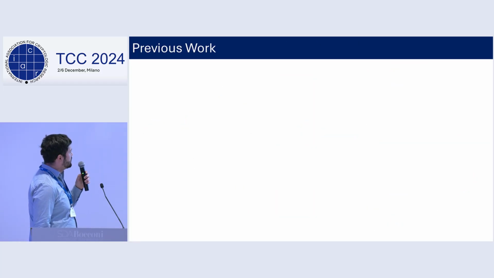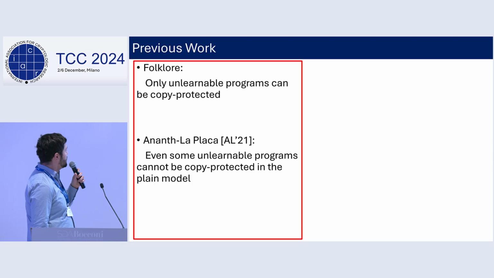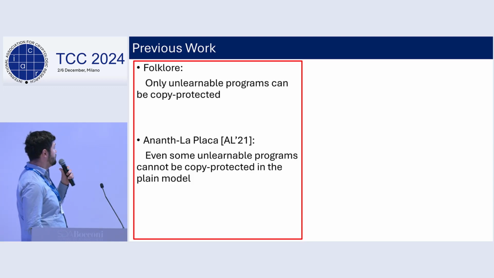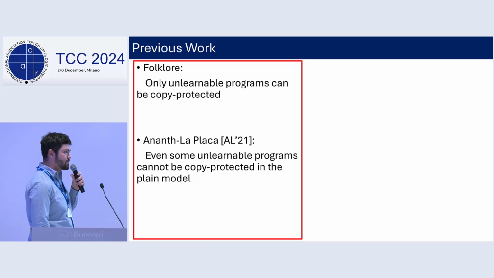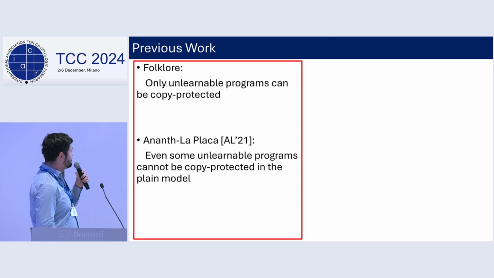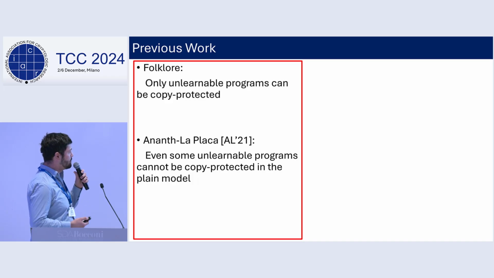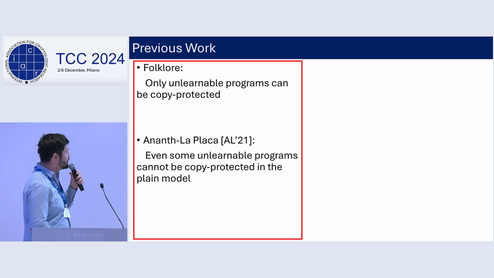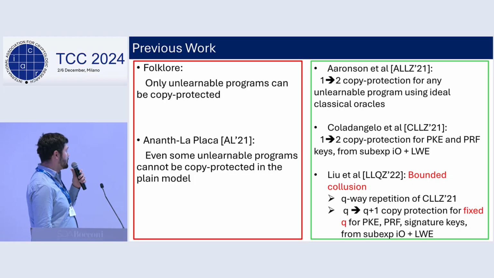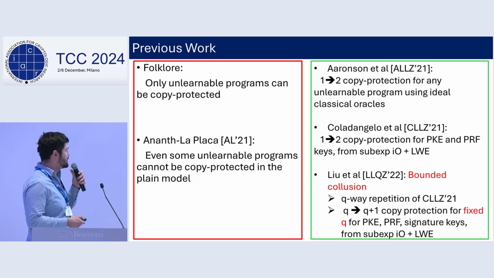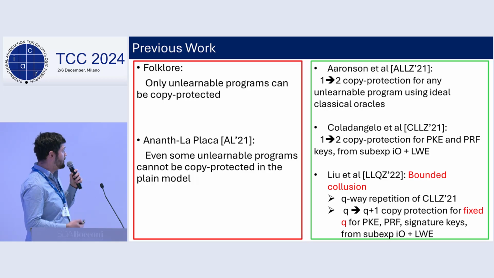Okay, so let me talk about previous work a little. On the negative side, we know that unlearnable programs are the only programs that can be copy protected, because if some program is learnable, you don't need to try to copy it, you can just learn it. And Ananth and La Placa show that even some unlearnable programs cannot be copy protected in the plain model. This is related to the impossibility of VBB obfuscation. Okay, on the positive side, Aaronson et al. show how to copy protect any program in the ideal classical oracle model. This is in the simplified setting of one copy to two copies.